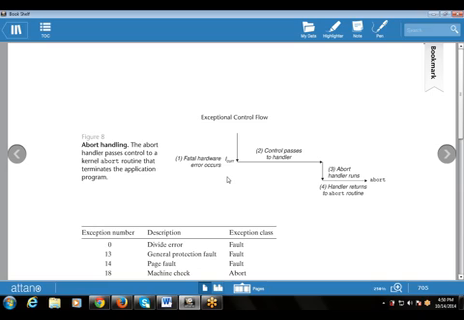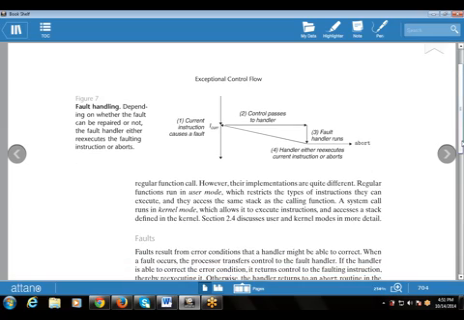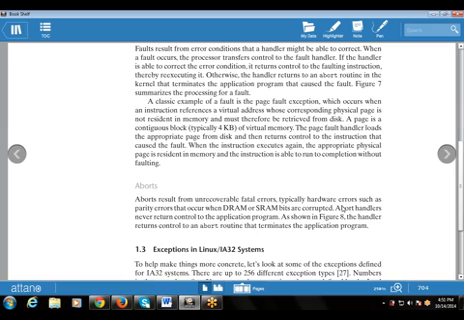This is the figure. A fatal error or hardware error arises. Control passes to the handler directly. Then the abort handler runs and returns to the abort routine. That is, there is no provision for returning to the application program. It only aborts the instruction, so that instruction will finish. These are errors that are not in our hand to re-execute, and there is no method to recover from these types of errors. That's why these are known as unrecoverable fatal errors.